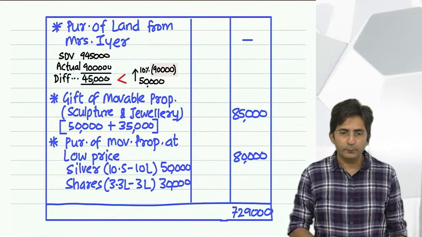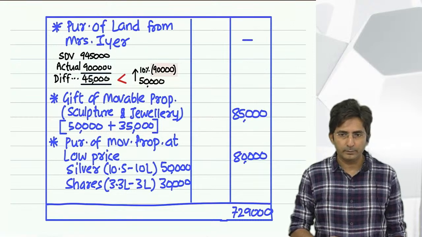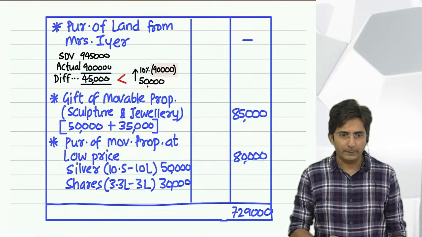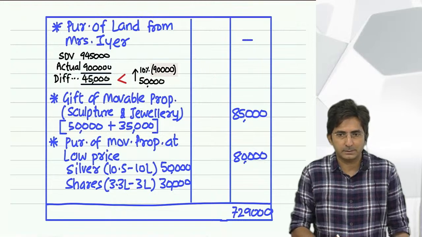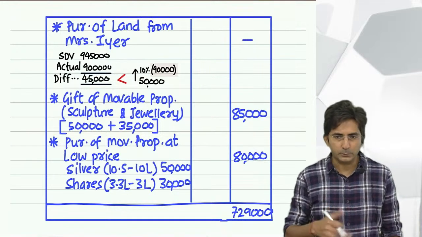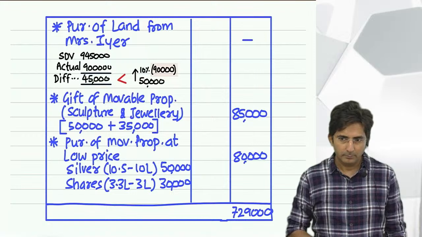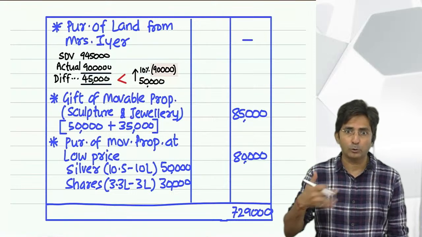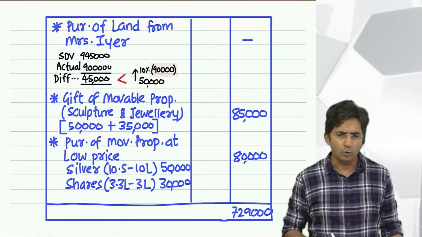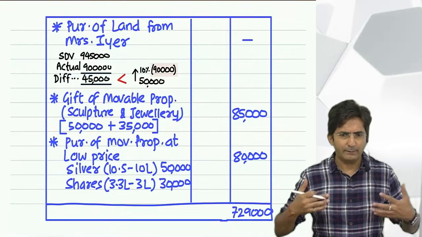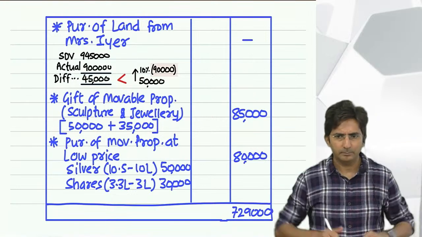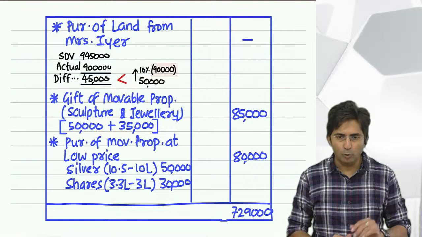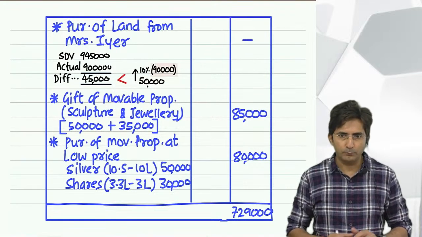If you get something for free, the language should be gift. If you get it at low price, the language should start with purchase. Make a fixed protocol. Instead of thinking what to write, make a rule. You got something for free, your language should be gift of so and so. If it is at low price, purchase of so and so.